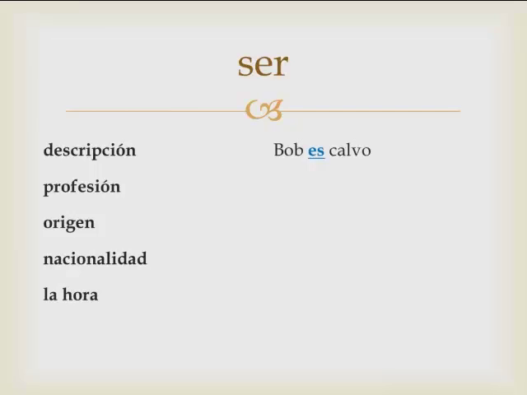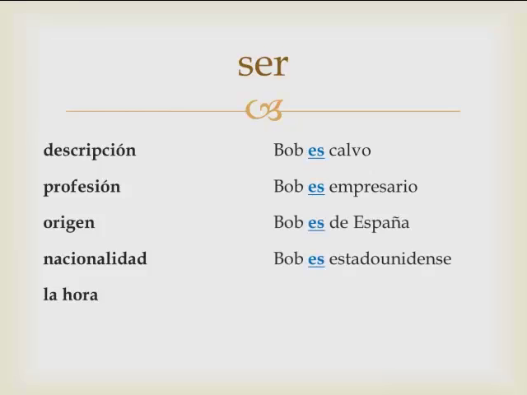Some examples of that. Description, Bob is bald. Profession, Bob is a businessman. Origin, Bob is from Spain. Nationality, Bob is American. And time, it is 1 o'clock, it is 1:05, it is 2 o'clock. These are specific situations in which you would use ser. For example, you would not say Bob está calvo or Bob está empresario. No, it's not what you would use. If you're discussing someone's description, profession, origin, nationality, or time, it's going to be es, not está. So these are specifically es, uses of ser.